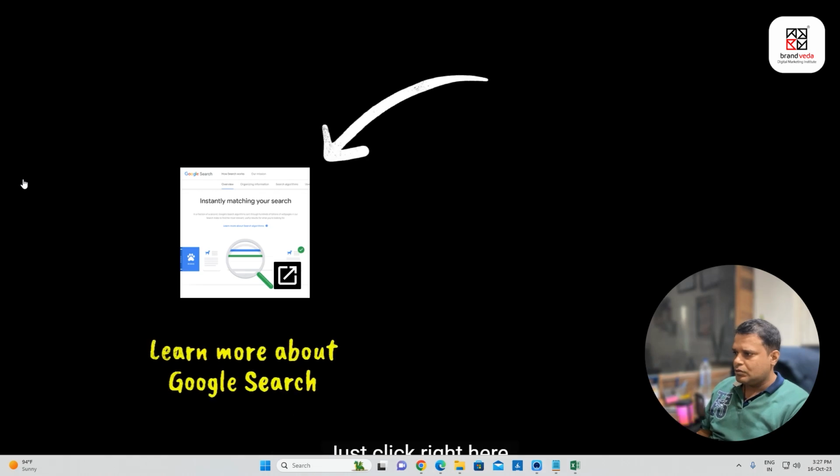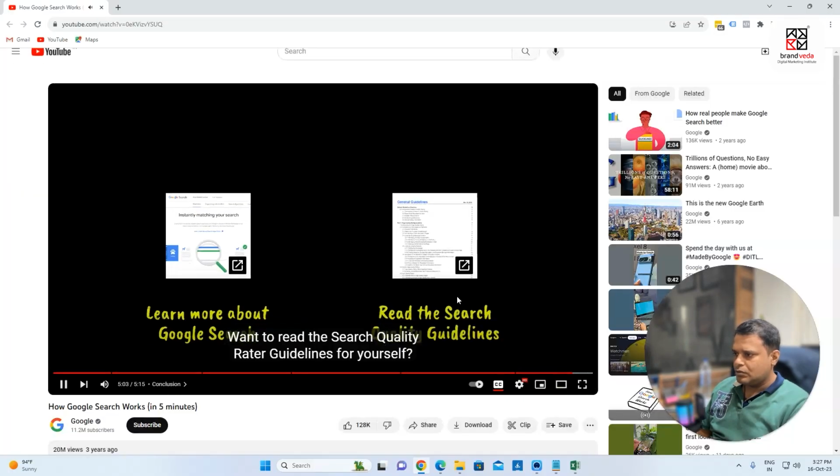How search, click right here. Want to read the search quality rater guidelines for yourself?